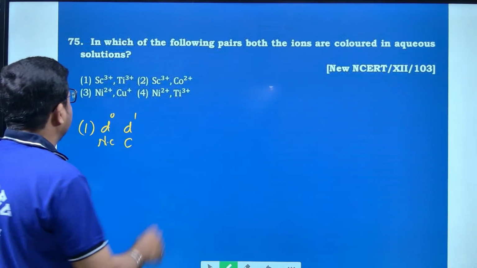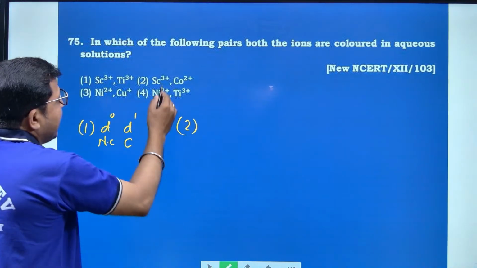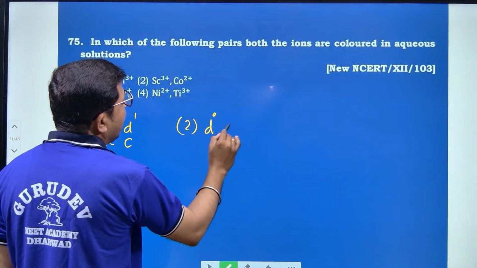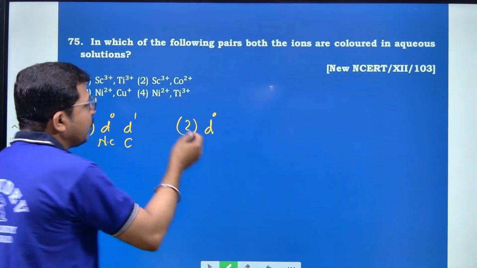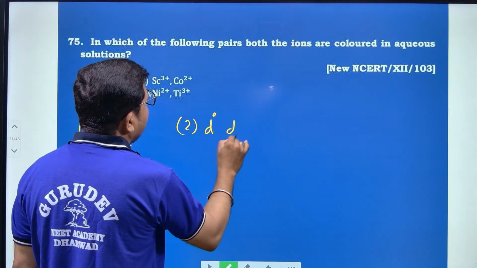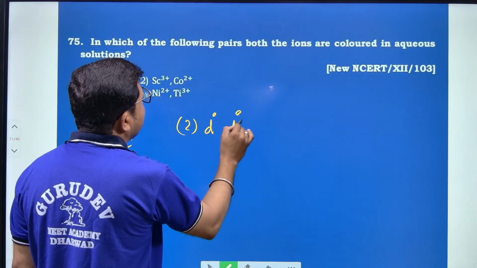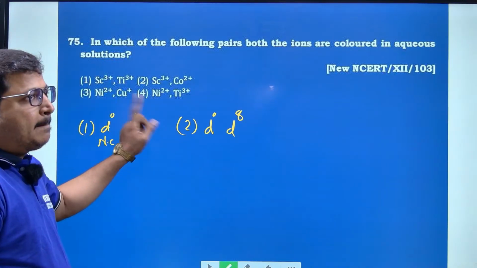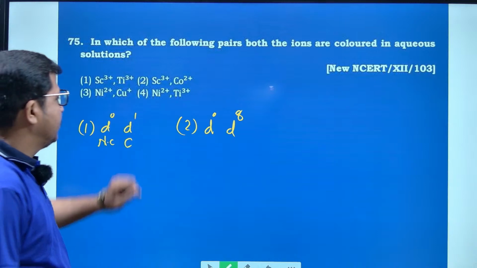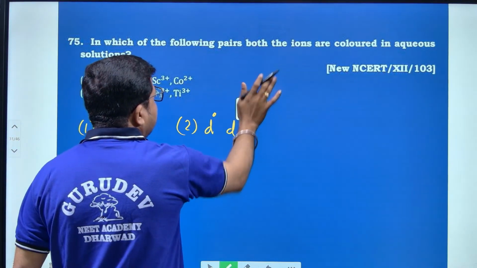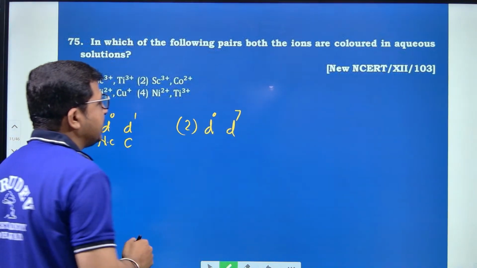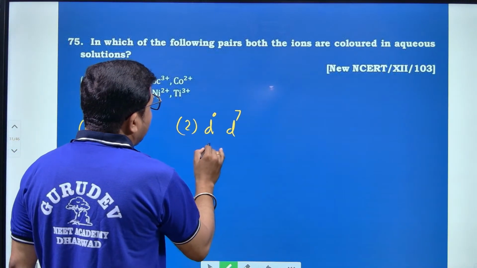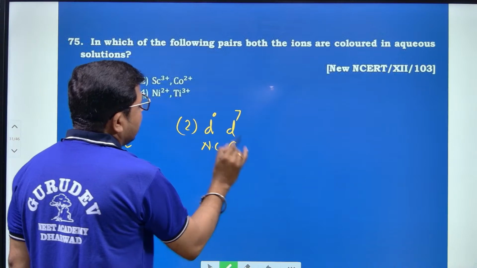Option 2: Sc3+ is again d0 configuration, and Co2+ is in d7 configuration, with unpaired electrons. Hence, this is also one not colored and one colored.